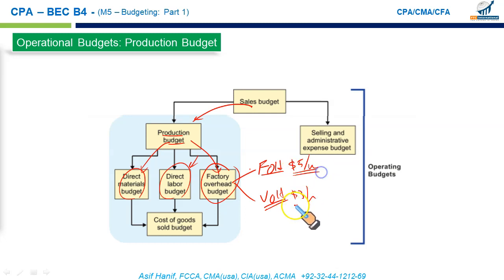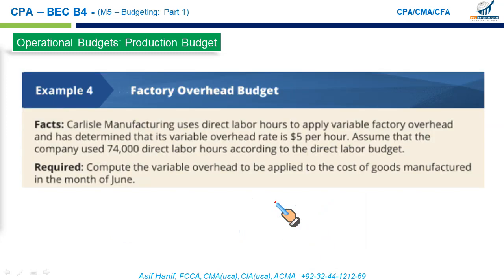So you could have either the separate rate for fixed and variable overhead, which we established at the start of the period. This we have already discussed in our normal costing. Or you may have a composite rate, 5 plus 3, $8 per unit. This is the application rate. Each unit you produce carries $8 of fixed and variable cost with it. Overheads could be applied on the number of units basis, the way I told you a little while ago, or it could be applied based upon the machine hours or the labor hours.